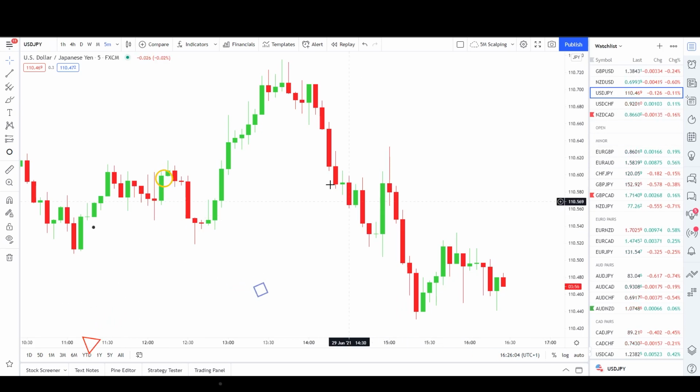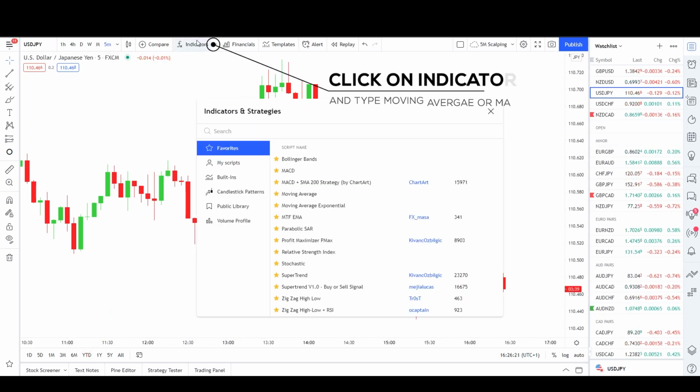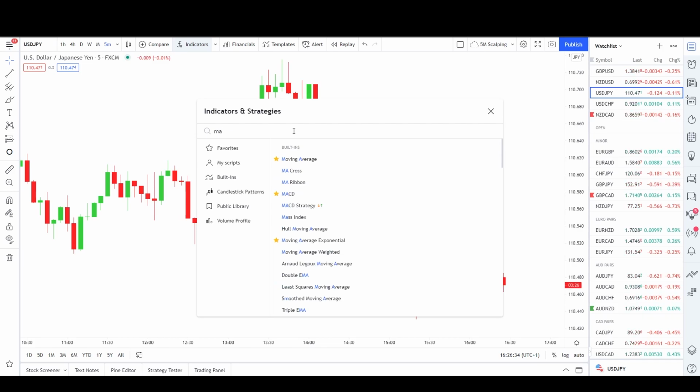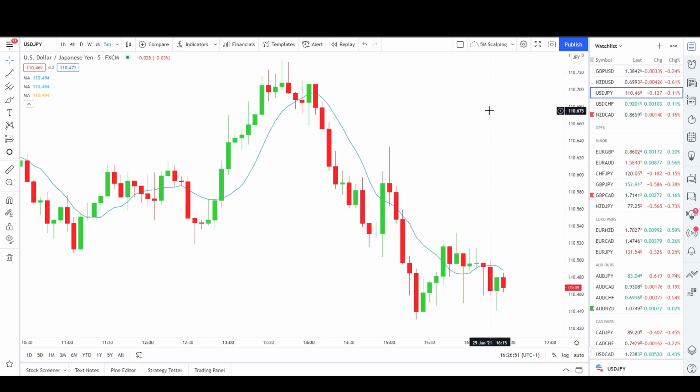All you have to do is simply navigate to the indicators, which can be found at the top of the TradingView's left side. Click on it and type moving average. Of course, on some of the platforms such as MT4 or MT5, it can be simple moving average, so it's basically the same as the TradingView moving average. So once you have them on, triple click, because we will need 3 of them, and now they come in default settings, so we have to change them.